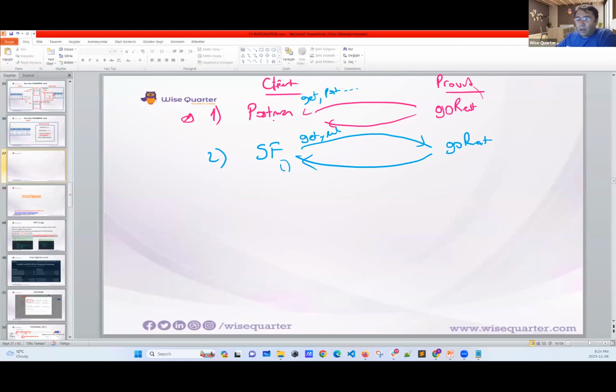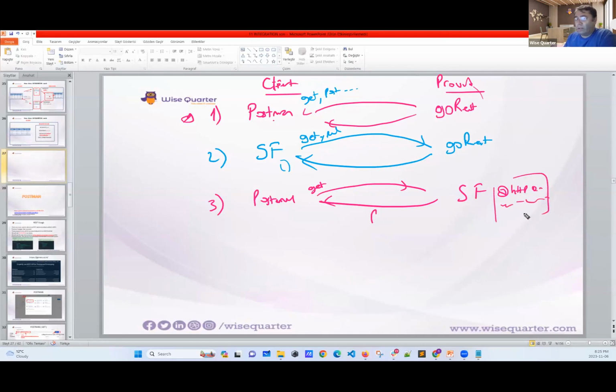Okay, this is how we will learn. This is the first step, Postman and GoRest. Second, Salesforce and GoRest. Third step, now Postman will be client and our org will be the provider. Postman will require something, they may send a GET request, POST request, etc. And we are going to return something to them, which means we have to write HTTP GET, HTTP POST, all the methods, which means Salesforce will be the provider.